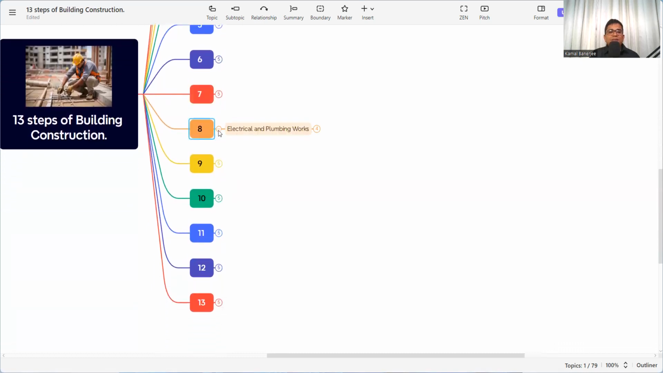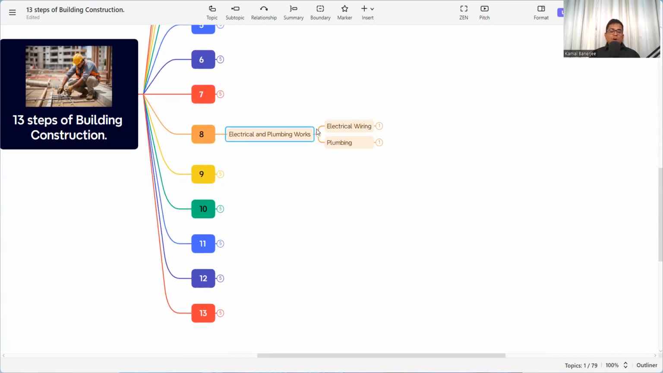The next step is electrical and plumbing works. Without the electrical and the plumbing work, no building can be operational. We need electricity and we need plumbing work, because we need sanitary work also. Without these things, it is impossible and the work is incomplete. So we need to provide electrical and plumbing works.